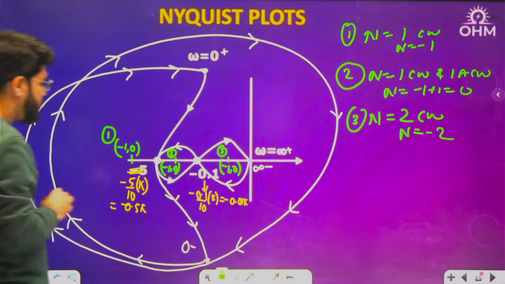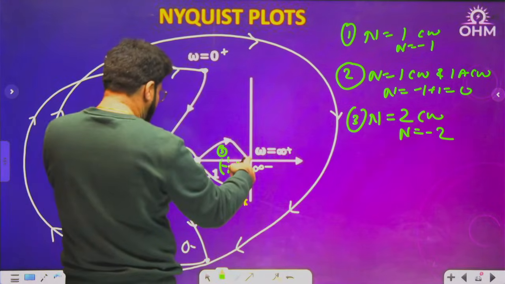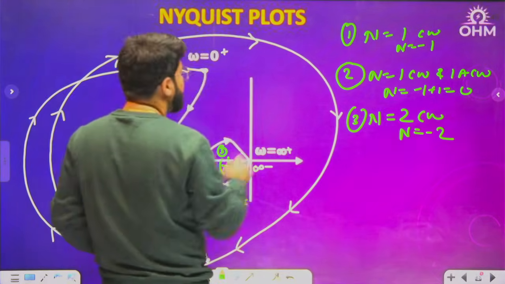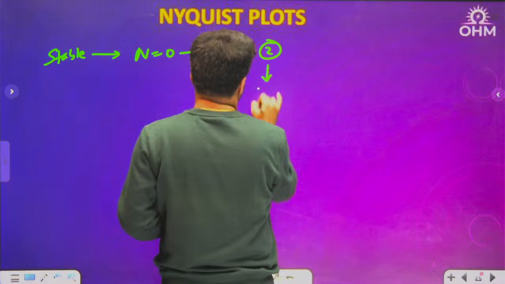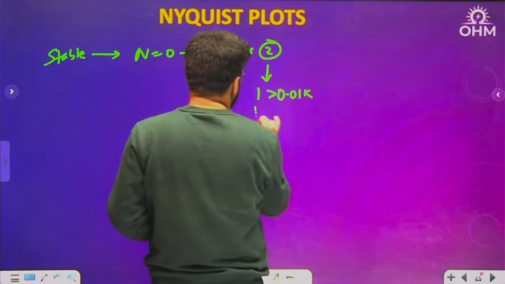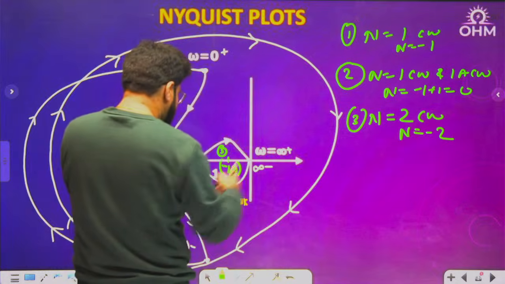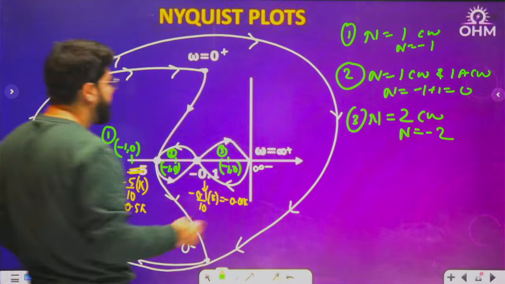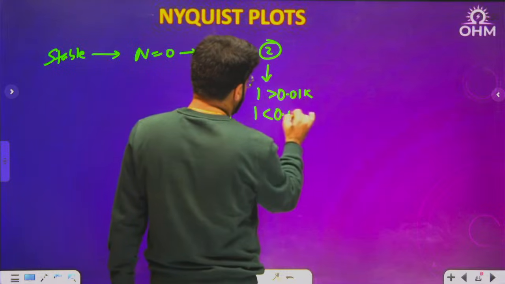Now, what is the condition for case number 2? This magnitude 1 should be greater than 0.01K, and this distance 1 should be less than 0.5K.